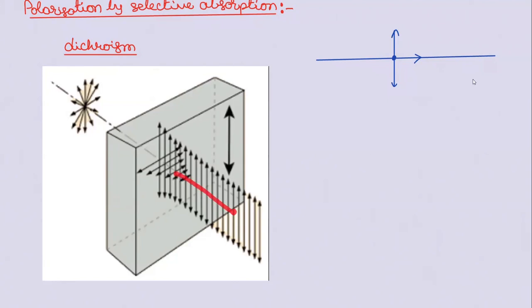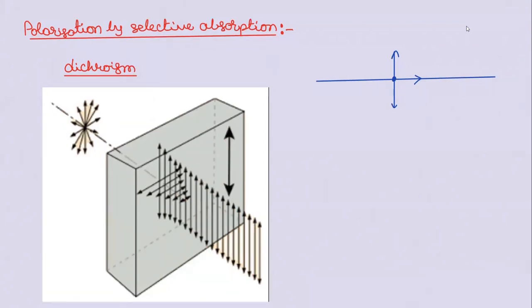Now, whatever light ray is coming out will vibrate in only one plane. So, unpolarized light becomes polarized light. This is dichroism. The phenomenon is called dichroism, polarization by selective absorption. Sir, what is this arrow? This arrow indicates you will get vibrations in that plane only.